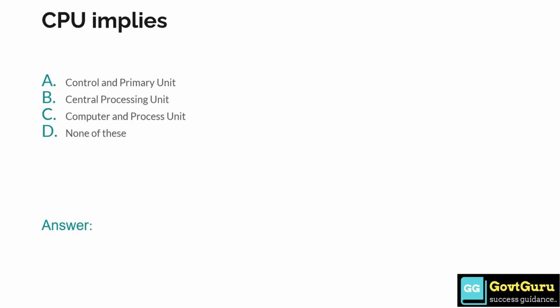CPU implies: option A control and primary unit, option B central processing unit, option C computer and processing unit, option D none of these. So the answer is option B, central processing unit.